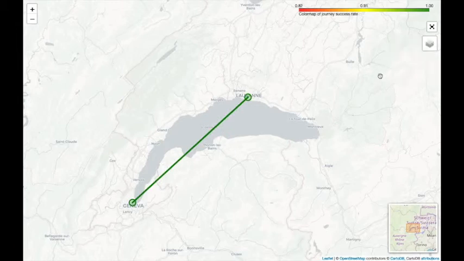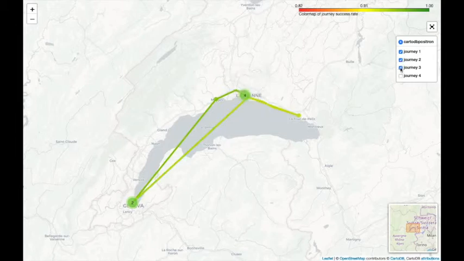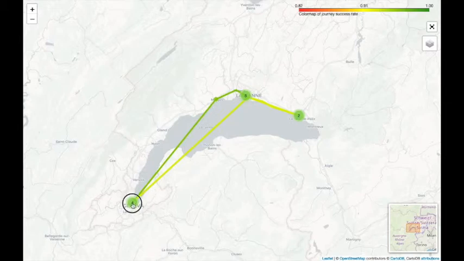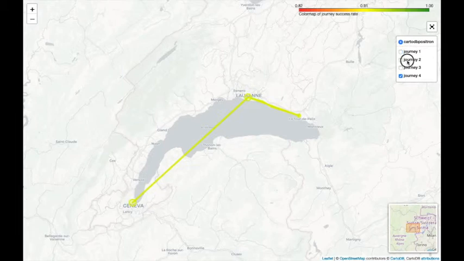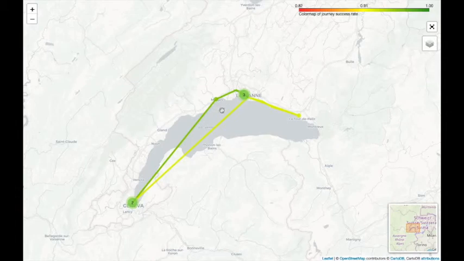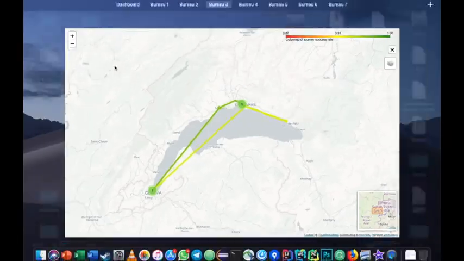Now that Trip has computed our journeys, we can see how the results would be displayed in a real-life case. For each journey, we can see it in the visualization displayed in a color related to the probability of missing a correspondence during this journey. We can click on any stop where we need to take a correspondence to display the stop name. The more the color leans towards green, the less likely we are to miss a correspondence while taking this journey. The closer to the red, the more likely we are to miss one.